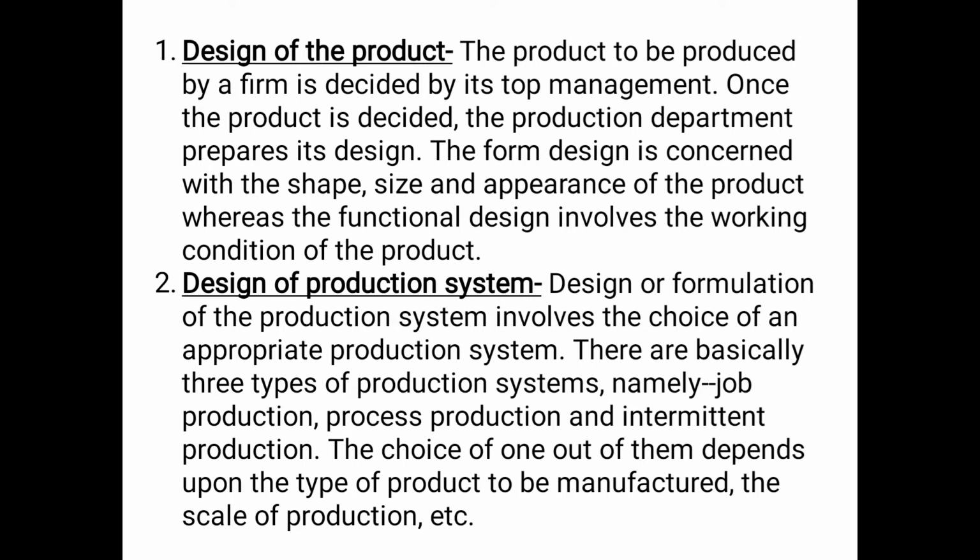Then the second function, design of production system. So design or formulation of the production system involves the choice of an appropriate production system.